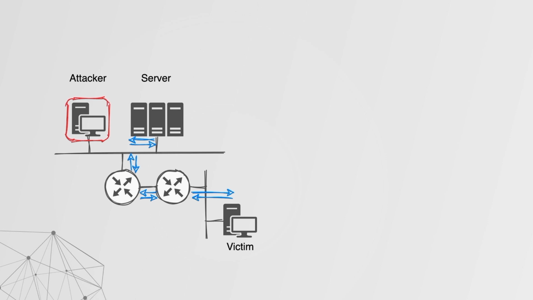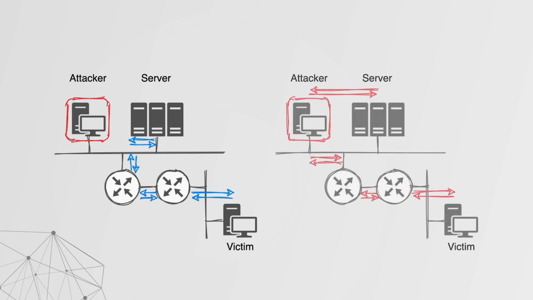So if we take a look at the diagram right now, the victim would attempt to access the server and would follow the blue arrows. But now, during this attack, we would take this route of the server and tell the routing process, hey, we know a more direct route to that server, and that would then allow us to capture traffic from the victim destined towards the server, and then we can manipulate it whichever way we would like to.